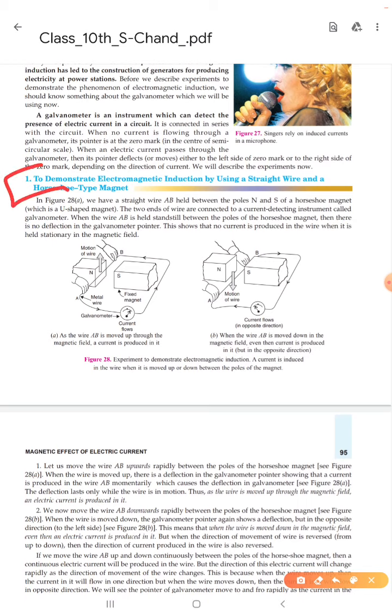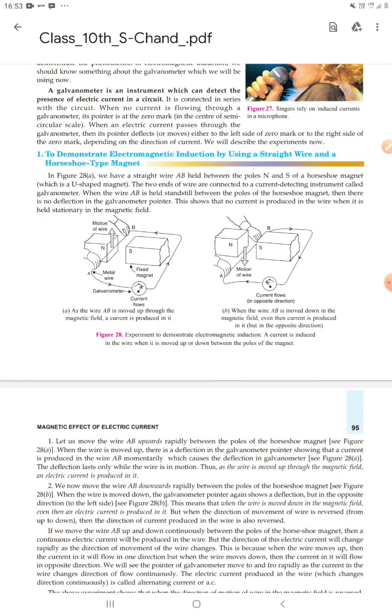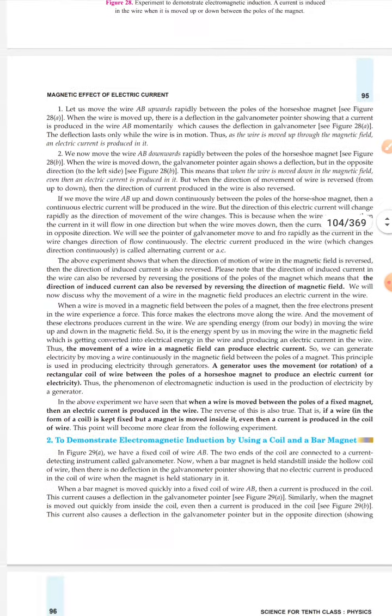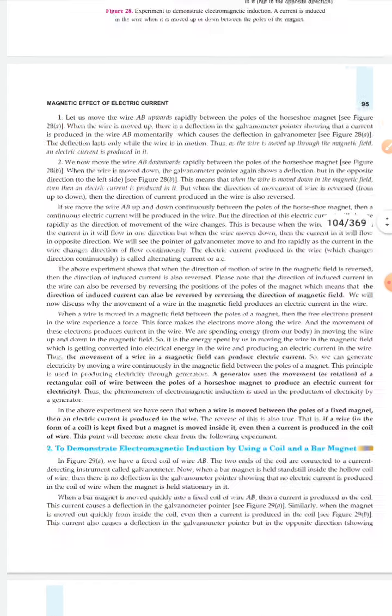You can see from these two things, we can demonstrate electromagnetic induction in two ways. Number one, by using a straight wire in a horseshoe type magnet. And number two, we can demonstrate electromagnetic induction by using a coil and a bar magnet.